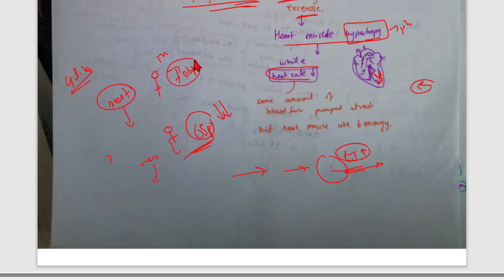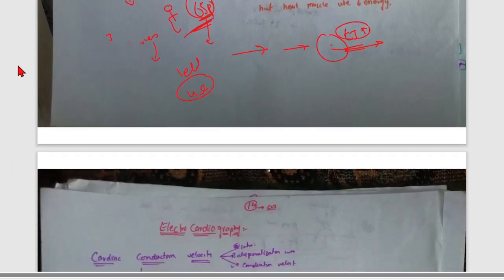If you are not exercising, your heart is not hypertrophied, so this 4 liters is released from the heart by 70 beats. But if you exercise and your heart becomes hypertrophied, like bodybuilding, then with fewer beats, the 4 liters of blood is delivered to your body. This is a simple mechanism.